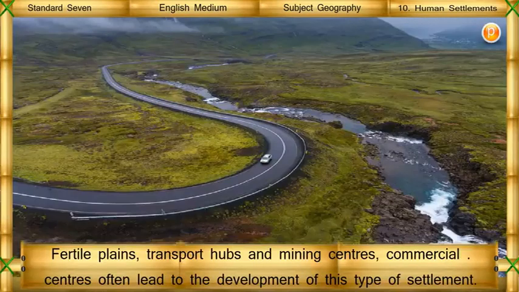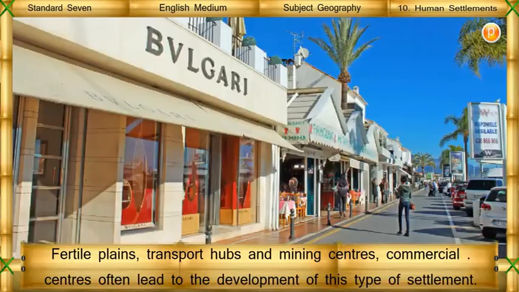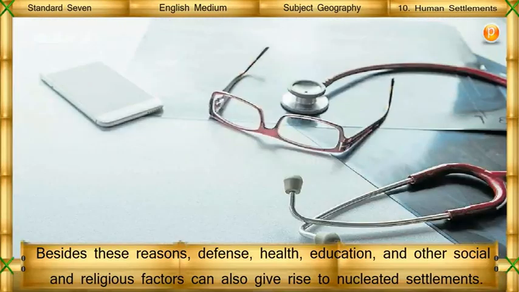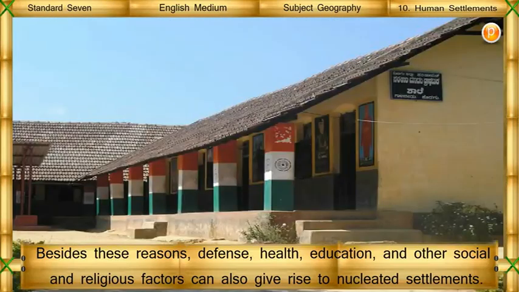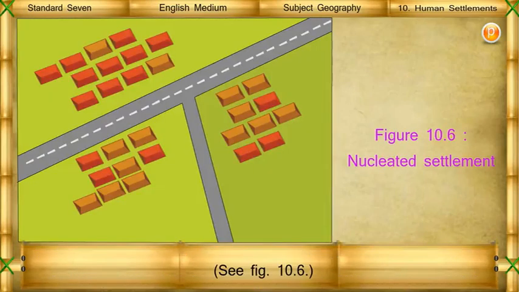Fertile plains, transport hubs, mining centers, and commercial centers often lead to the development of this type of settlement. Besides these reasons, defense, health, education, and other social and religious factors can also give rise to nucleated settlements. See figure 10.6.